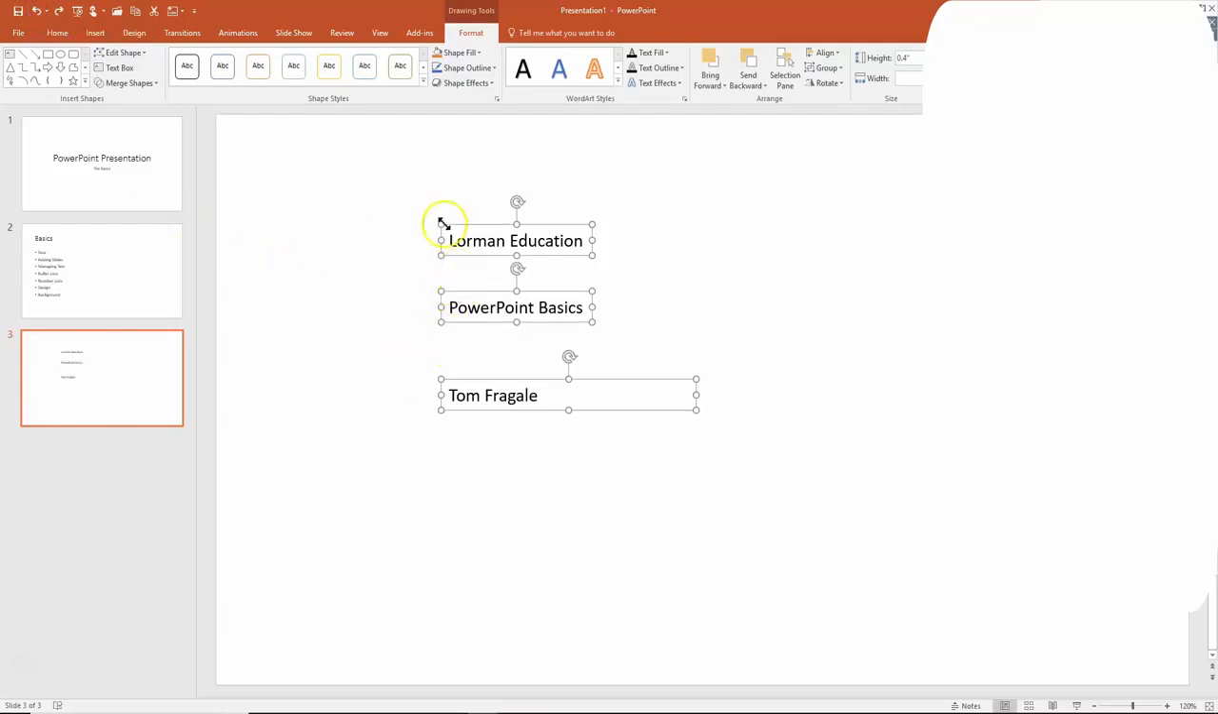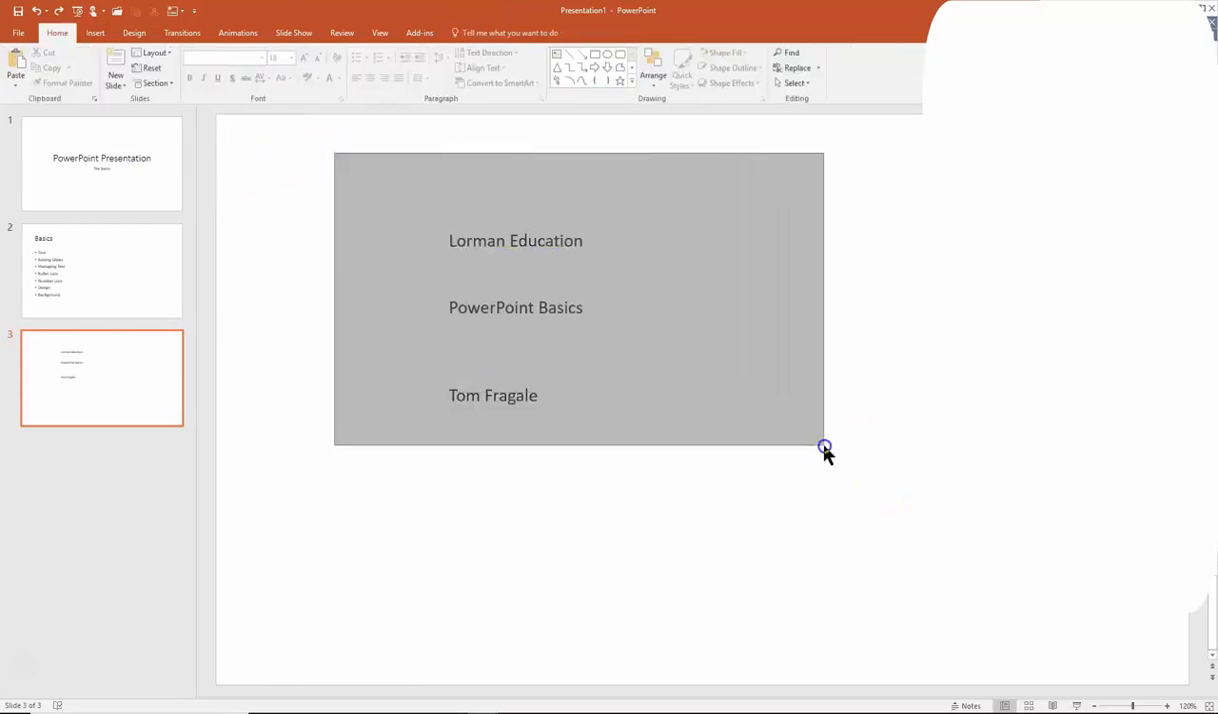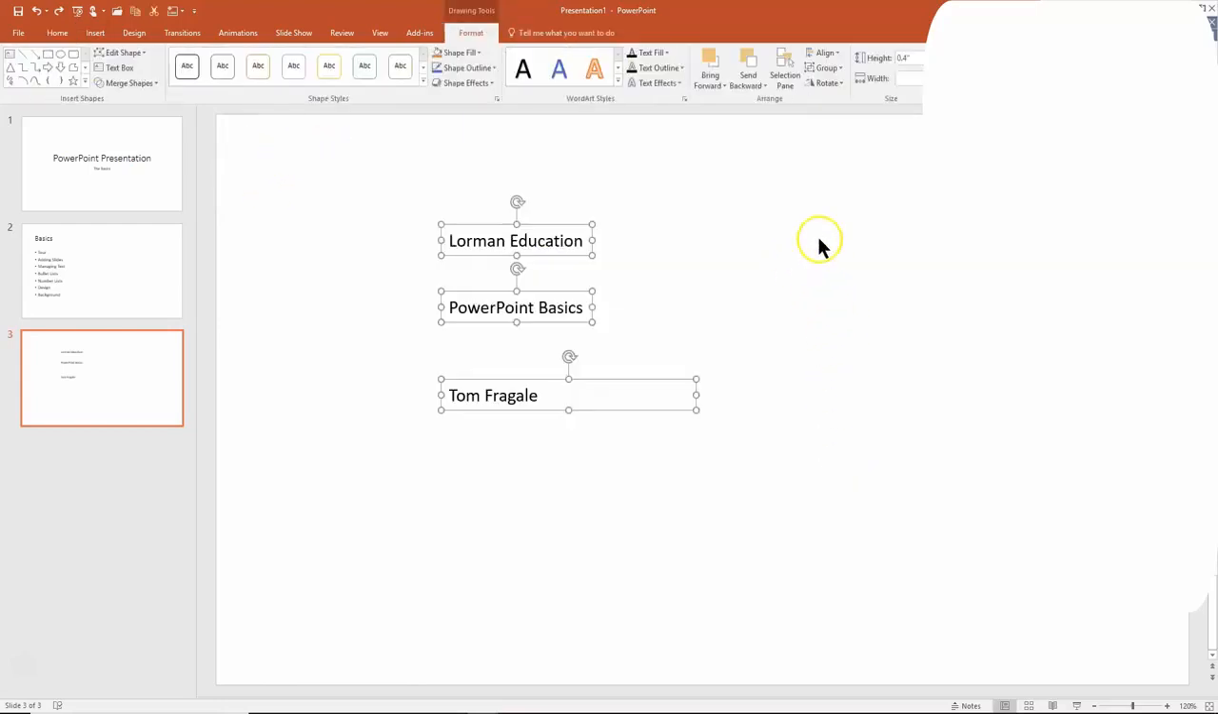See how they're not really equally spaced right now. So I'm going to select all the items. Then I'll pick on the Align menu under the Format tab. Then I'll say Distribute Vertically. And watch closely the one that says PowerPoint Basics. Notice how it did move, and now they're perfectly equally spaced.